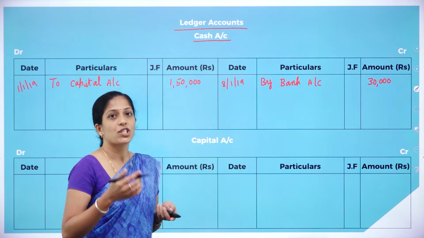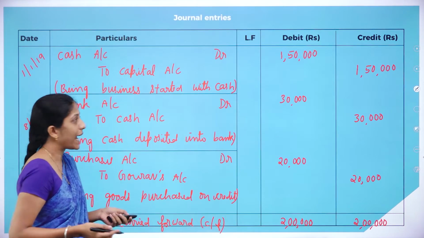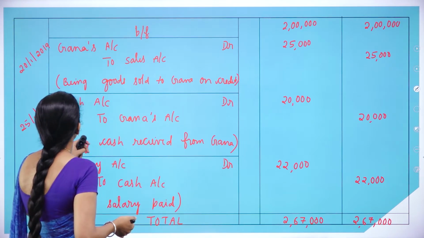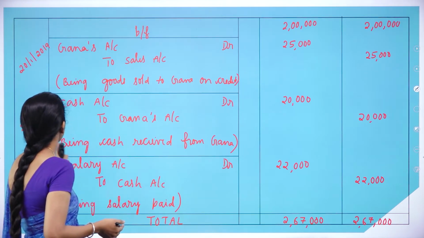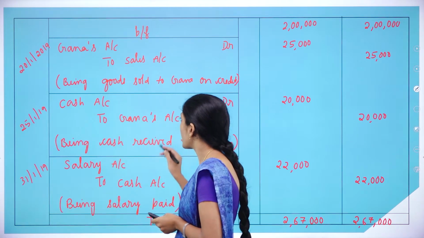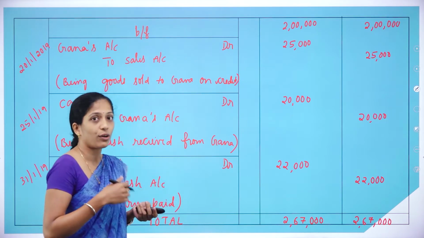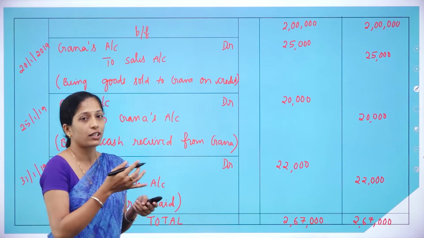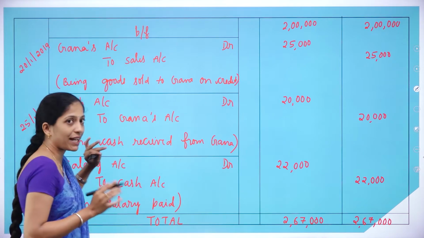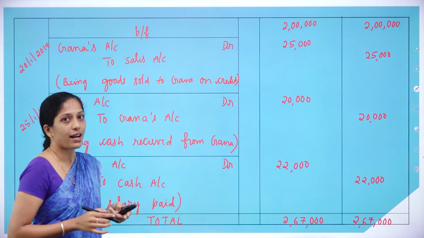Next we shall see in the journal where there is a cash account. In the third entry there is no cash account, and in the next entry there is no cash account here. On 25/1/2019, the journal entry is cash account debit to Ghana's account. How do you record this transaction in your cash account? We are preparing the cash account, so leave this cash account. The remaining account is to Ghana's account.